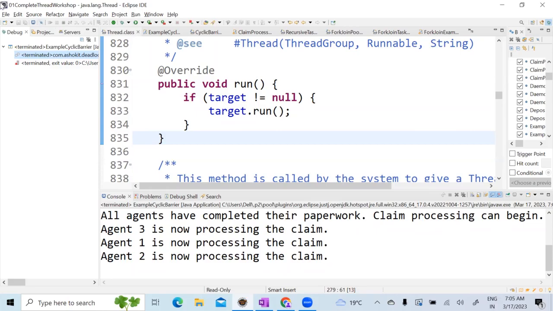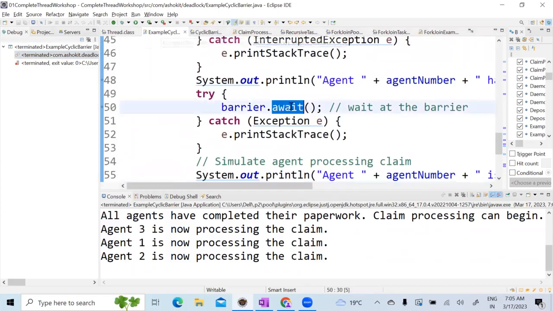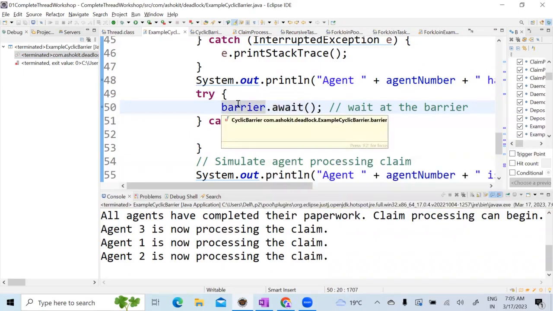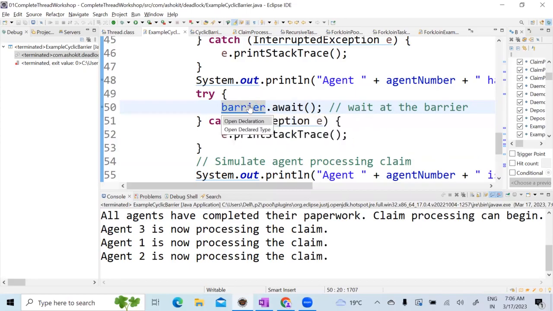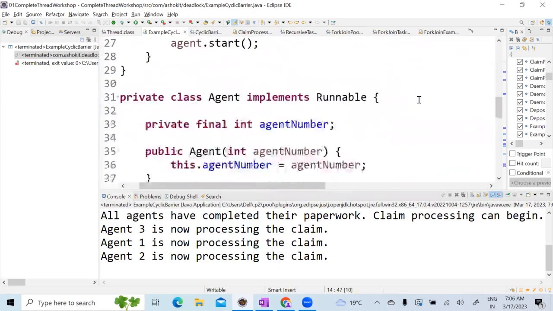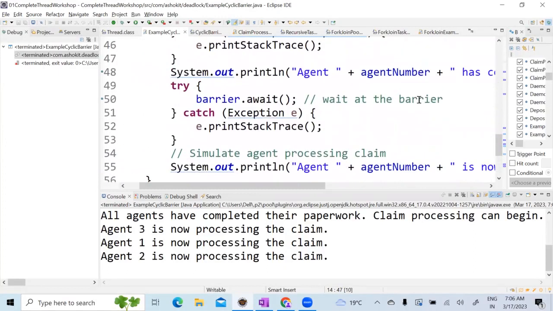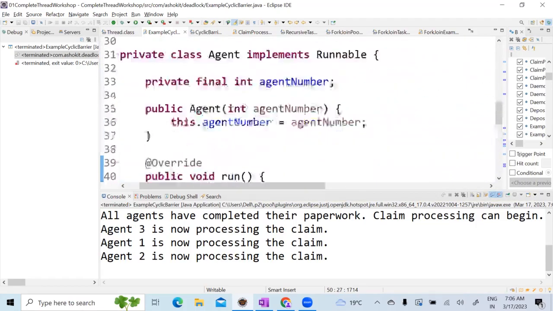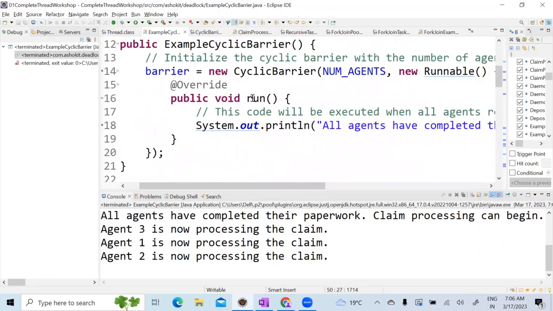So in order to do that, the cyclic barrier dot await method. This method will make all the threads go into a waiting mode until all have come. How can this barrier know how many threads? In the constructor you are setting the number of agents, right? Whatever number of threads you are providing in the constructor, this await method will make sure that all the threads go into a wait mode until all have reached. Once all have reached, it will start executing this run method.